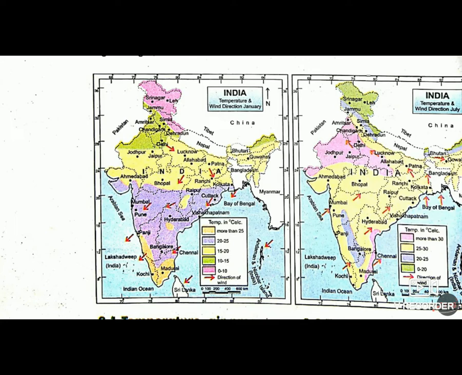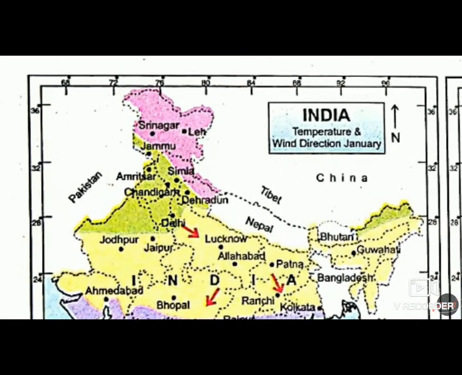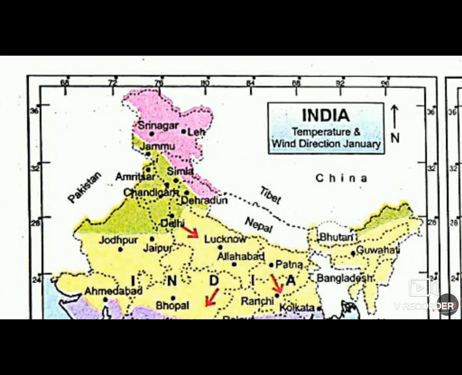Several parts of the country are more than 1500 kilometers away from the coast. Due to this, the places experience climatic conditions with both winter and summer. However, the places which are situated at higher altitudes are cooler, like Srinagar and Manali. The places which are situated above the Tropic of Cancer experience more cool climate, such as Srinagar in Jammu Kashmir and Manali.